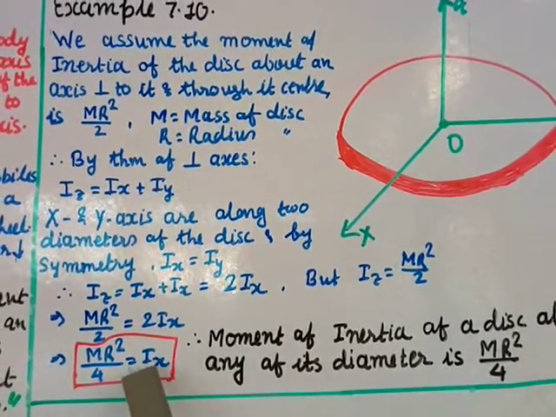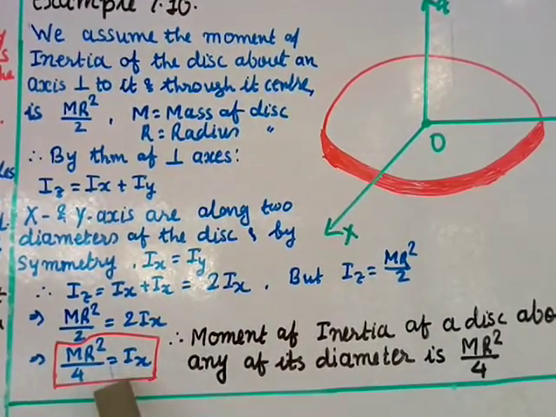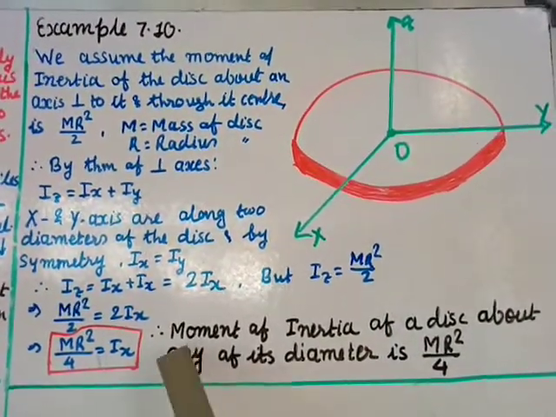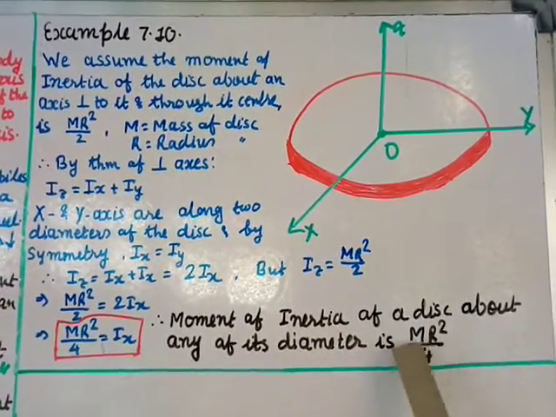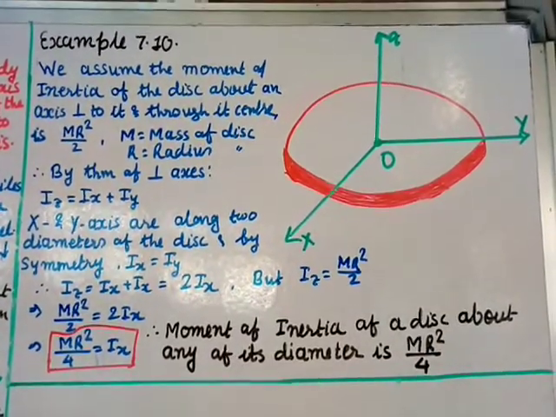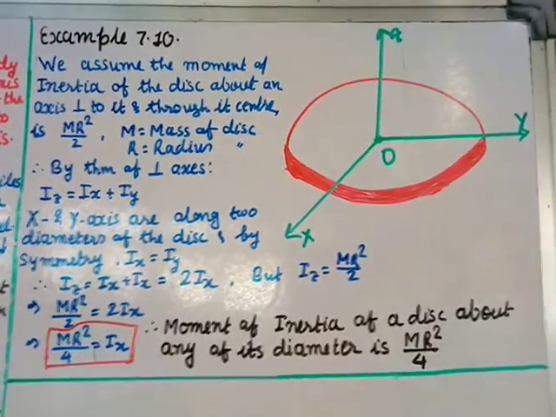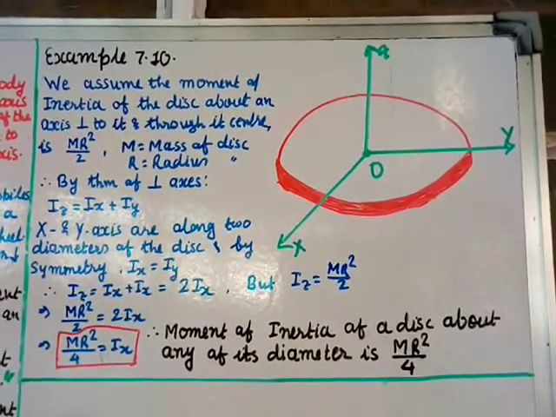So the inertia about the diameter Ix will be m r square by 4. Therefore the moment of inertia of a disc about any of its diameters is m r square by 4, where r is the radius and m is the mass of the disc.